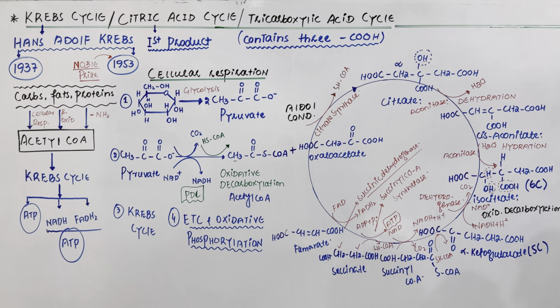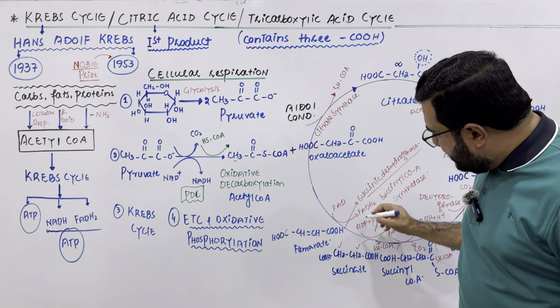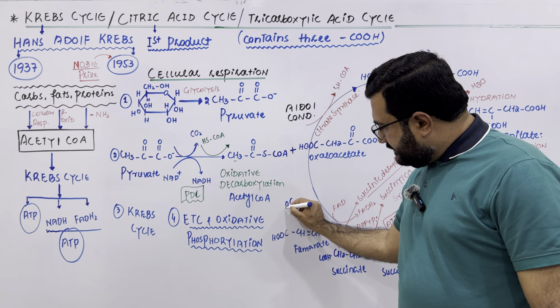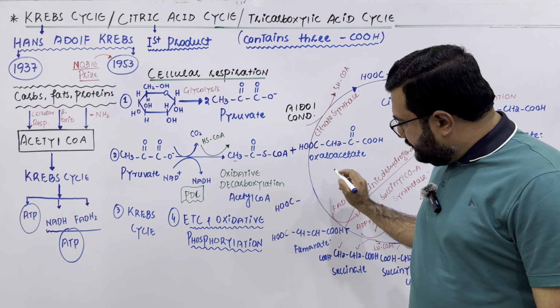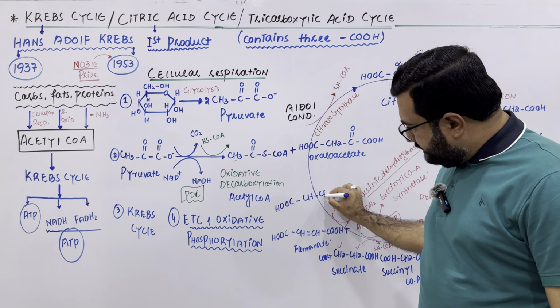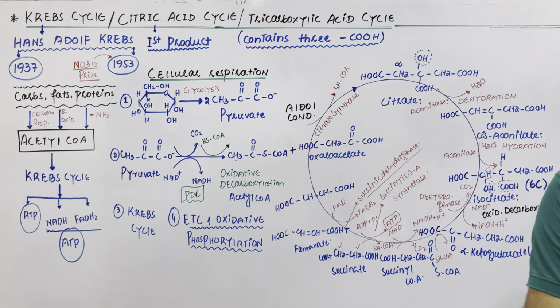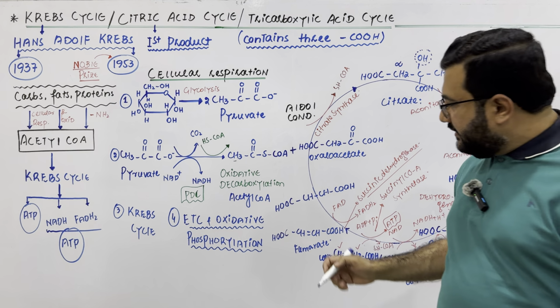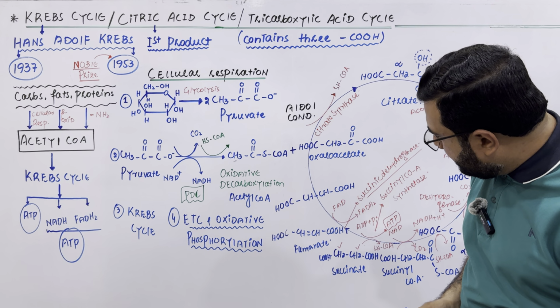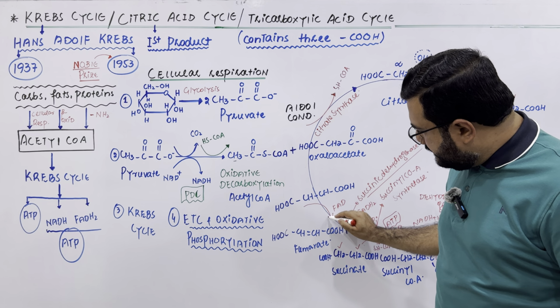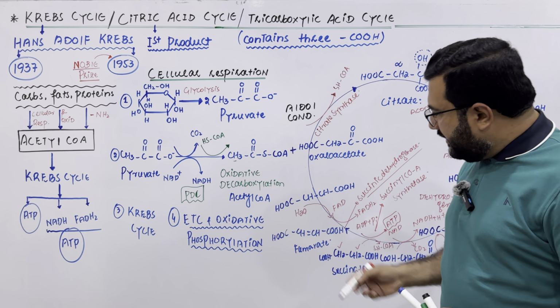And after dehydrogenation or oxidation, this succinate is changed to the fumarate. Now, my dear students, in the next step, the fumarate is changed to malate. In this step again water is added, and that will be the hydration.